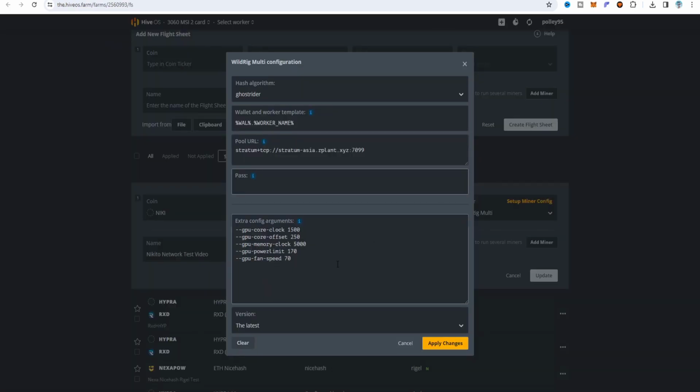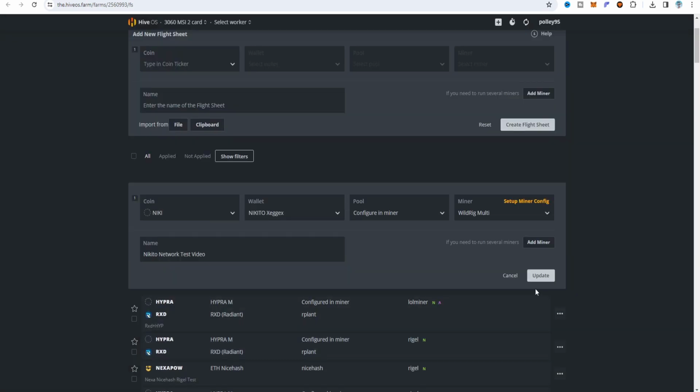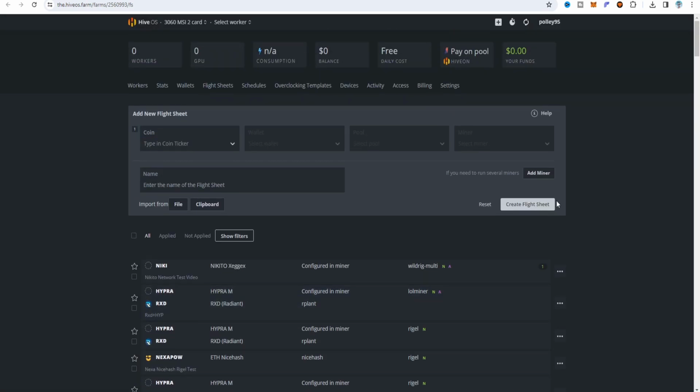So here you can see that the core clock is 1500, and the core offset is 250, memory clock is 5000, and the power limit is 170, and the fan speed is 70. But if you are choosing to mine as an SRB miner, then you can choose 5000 or you can choose 810, but I'm not using the SRB miner, so that's why I'm going to choose 5000 in there. Apply changes and update my flight sheet. So this is the overall done.